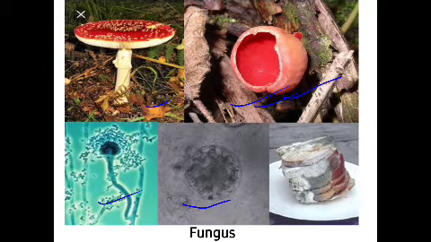The fungus will come in patches. A single fungus cannot be seen with our naked eyes; it has to be observed under a microscope. But large groups of fungus, that is, large patches or colonies of the fungus, can be seen by our eyes, such as bacteria. In the case of bacteria also, big colonies, groups or patches of bacteria, we can see, but a single bacterium cannot be seen by our naked eyes. Likewise, a single fungus also cannot be seen.